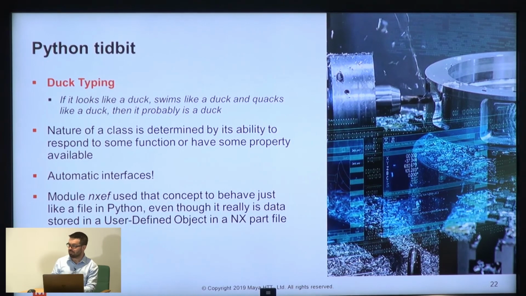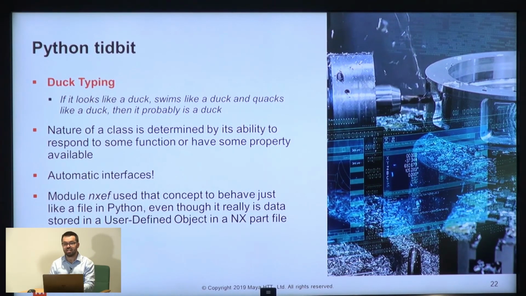What does that mean in terms of programming? It means that the nature of a class in the programming language can be determined by its ability to respond to some function calls or to have some properties, instead of being defined by an interface that I've hard-coded in advance.